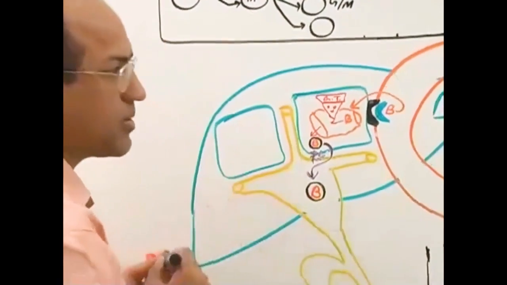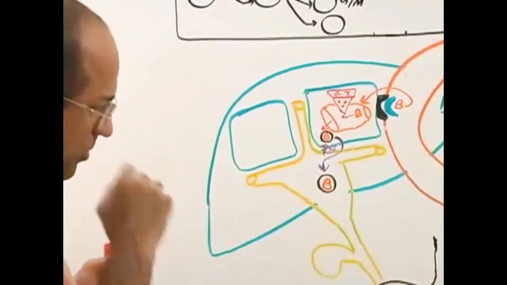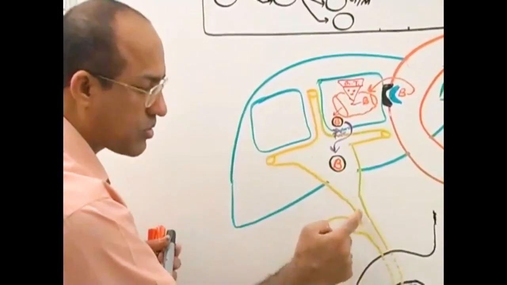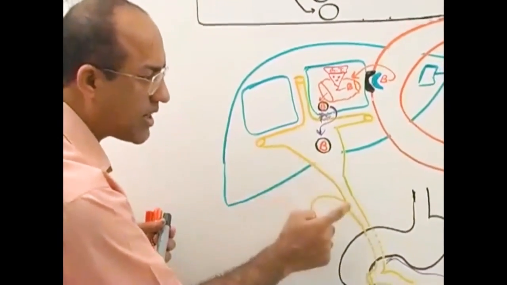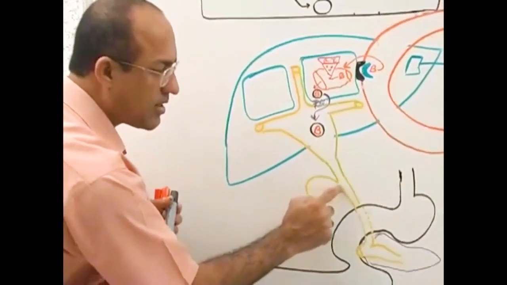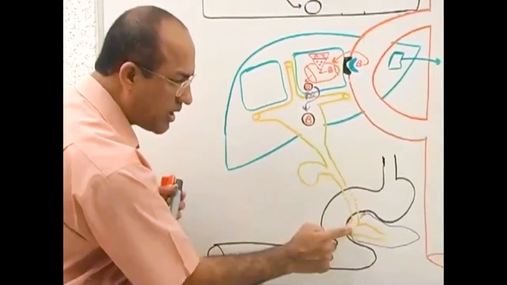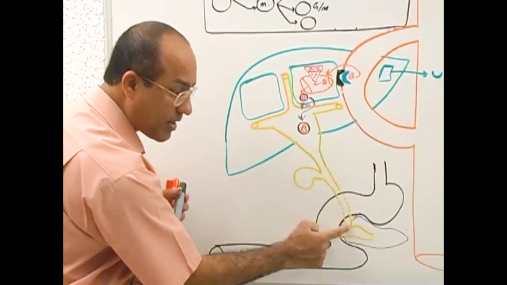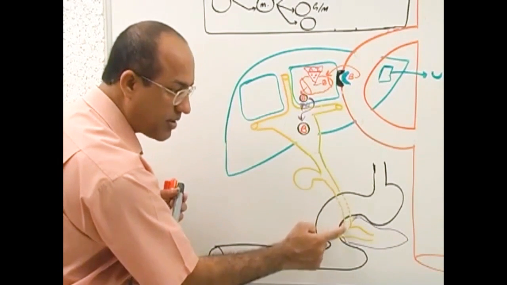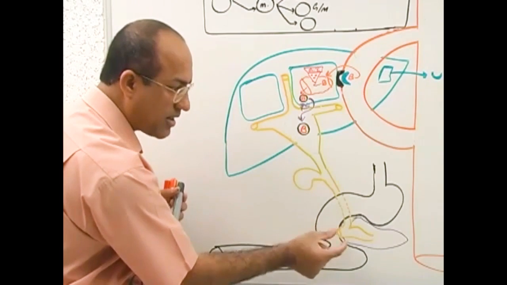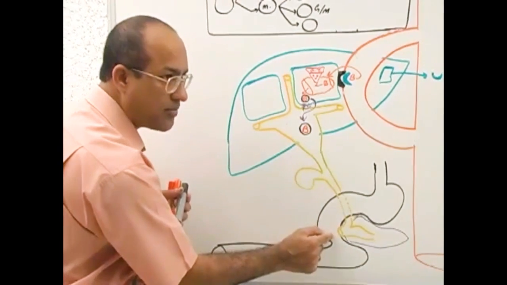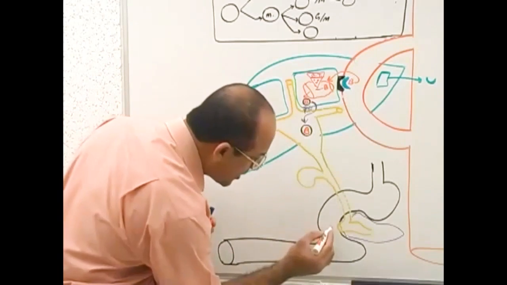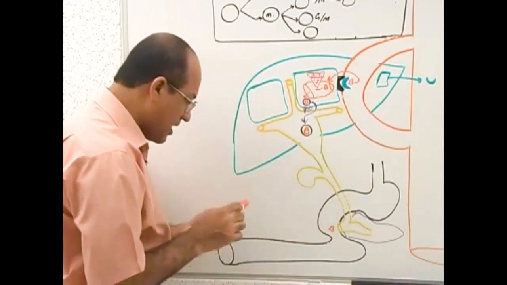This conjugated bilirubin passes to the right and left hepatic duct, then common hepatic duct, then common bile duct, and eventually, this is the pancreatic duct and this is the common bile duct. They make together a duct which opens into the duodenum, the second part of the duodenum. So this bilirubin will come into the second part of the duodenum.